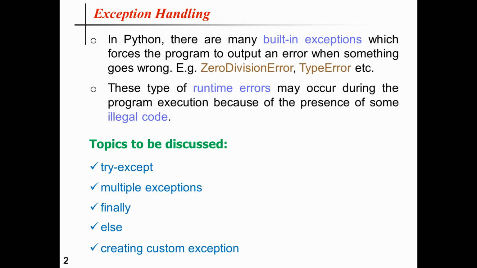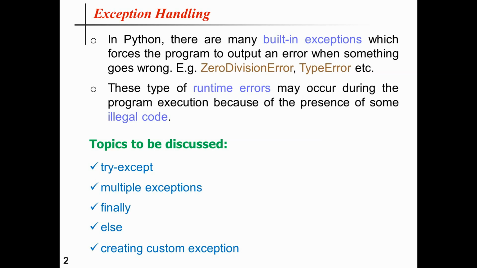For demonstration purposes, I will be using the IDE named Spyder, which is one of the most popular IDEs for Python programming. Now the topics to be discussed are the try except clauses. Basically the error-prone code, that means the code that might generate some runtime error, will be placed in the try clause, and the error handling code, that means the exception handling code, will be placed in the except clause.